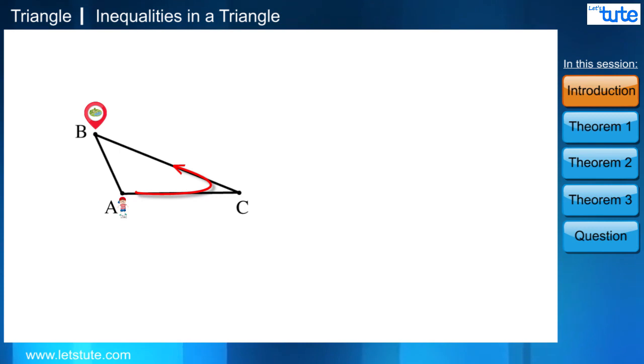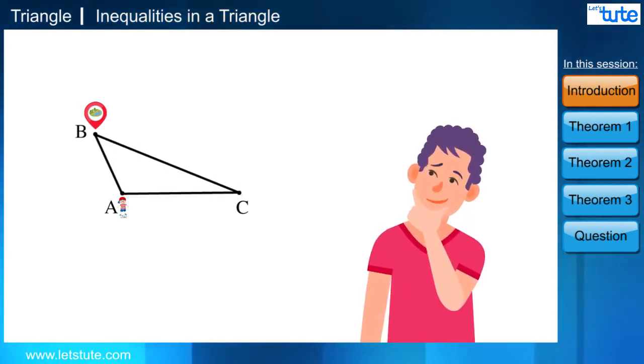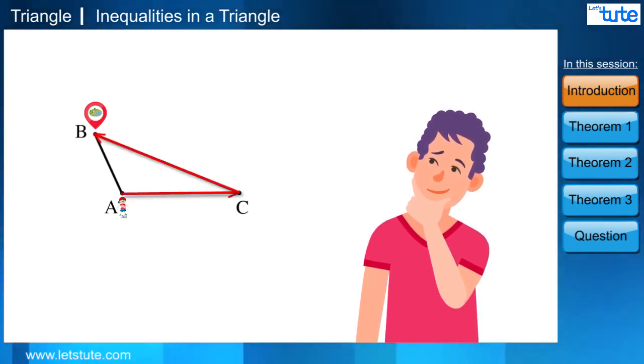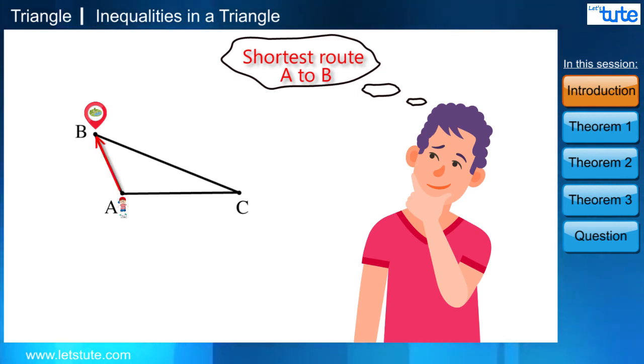Either he can go by this route, that is from A to C, then C to B, or he can go by this route, that is from A to B. Now which one do you think would be more feasible for him, or the shortest route for him? Yes, you got it right. It would be from point A to B, the shortest route.